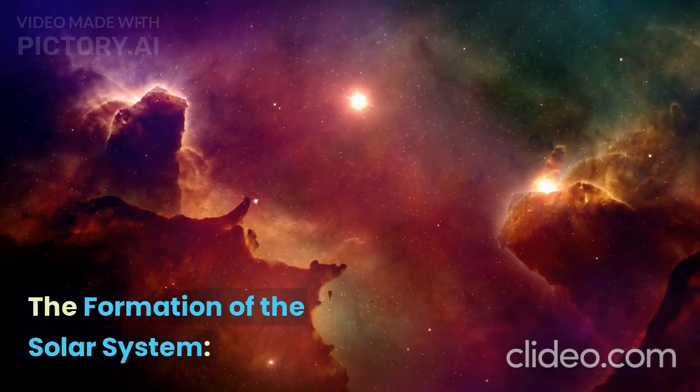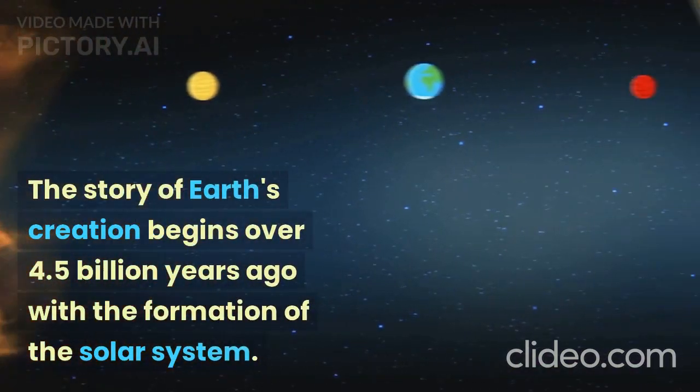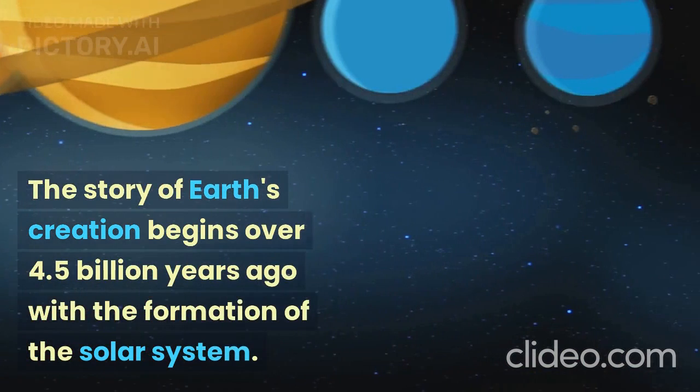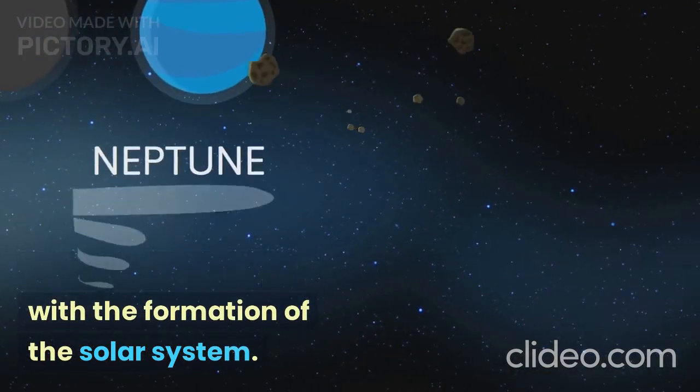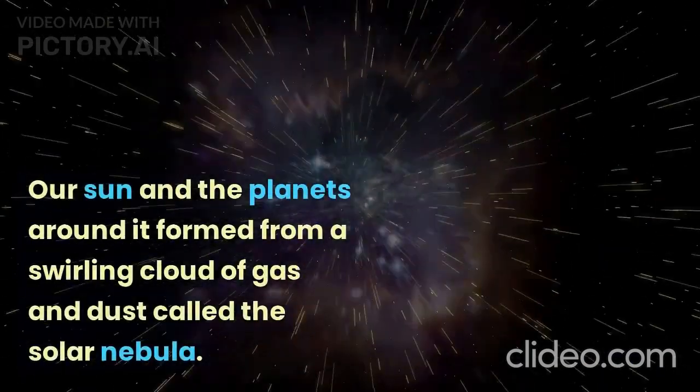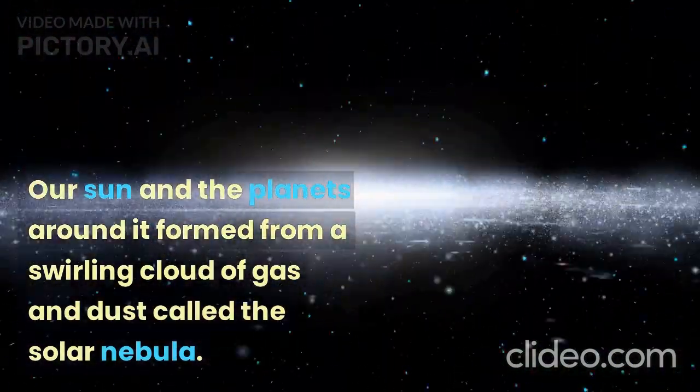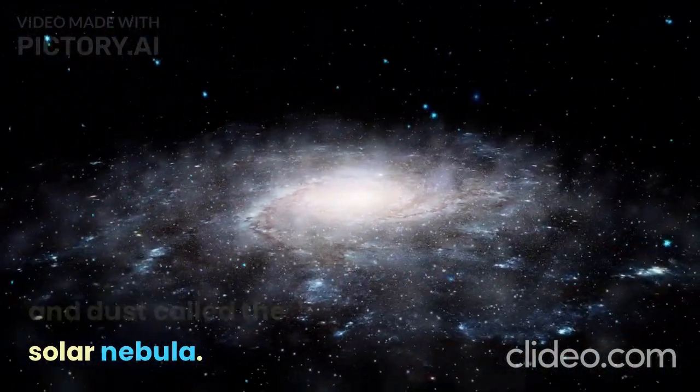The formation of the solar system. The story of Earth's creation begins over 4.5 billion years ago with the formation of the solar system. Our sun and the planets around it formed from a swirling cloud of gas and dust called the solar nebula.